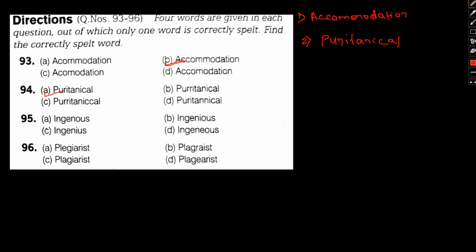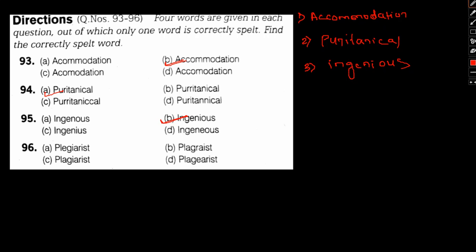So yeah, that's that. Now let's move to question number 95. The word that we'll be focusing on is ingenious. Ingenious is basically spelled I-N-G-E-N-I-O-U-S, ingenious. Now if we talk about the meaning of ingenious, it basically means a person who is very clever, original or inventive. It's used in a very positive kind of sense. So option D will be the correct answer. I hope this is clear. This is a very positive sense, basically a clever or smart person.